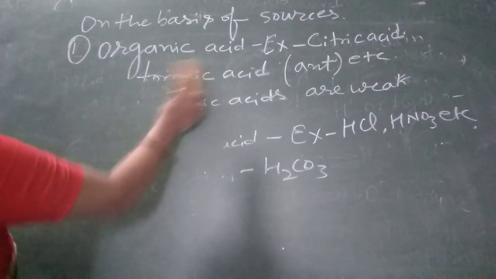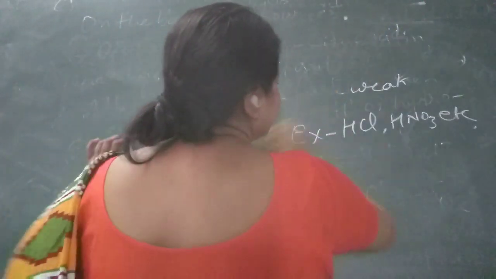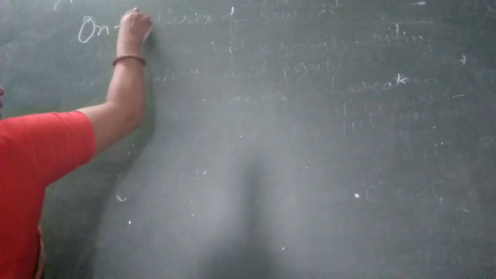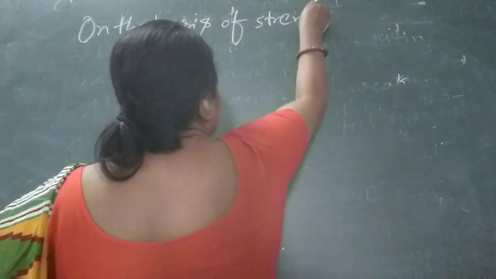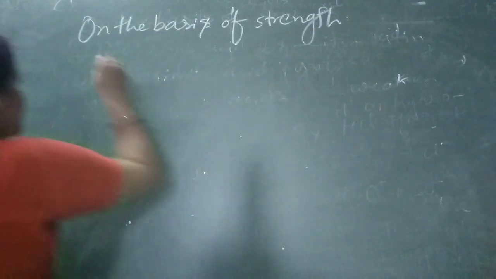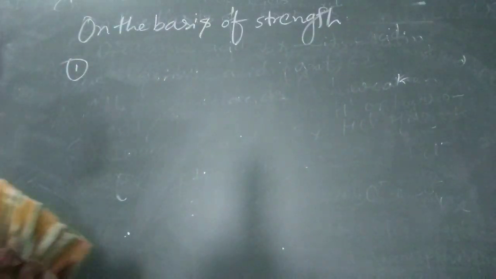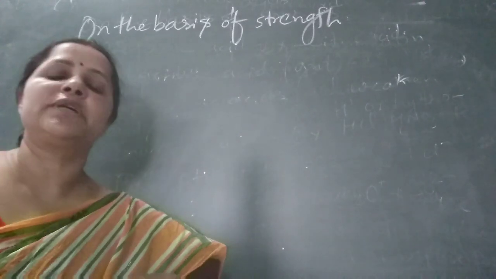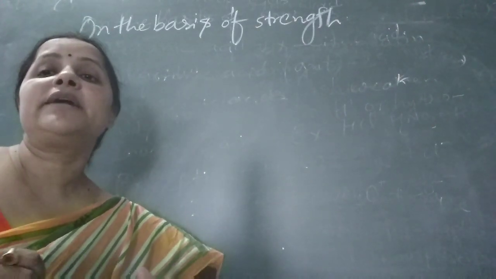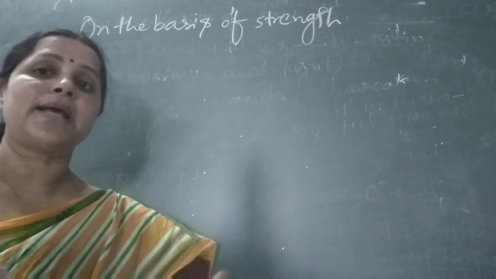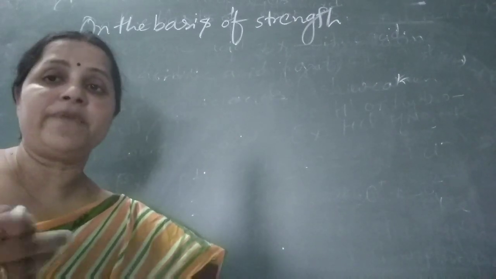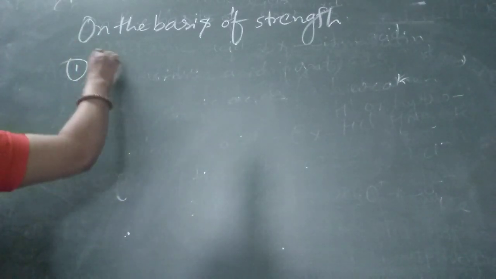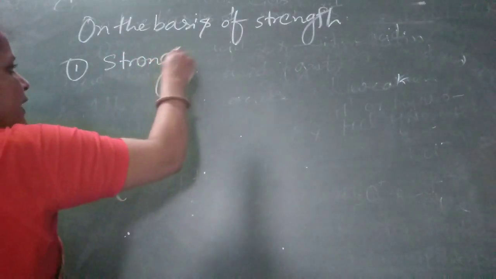Now on the basis of strength, acid is of two types. Before knowing strong acid or weak acid, first, what is the meaning of strength? The acid which is completely ionized, or we can say the ionization power of an acid, is known as the strength of acid. The acid which is completely ionized is known as a strong acid.